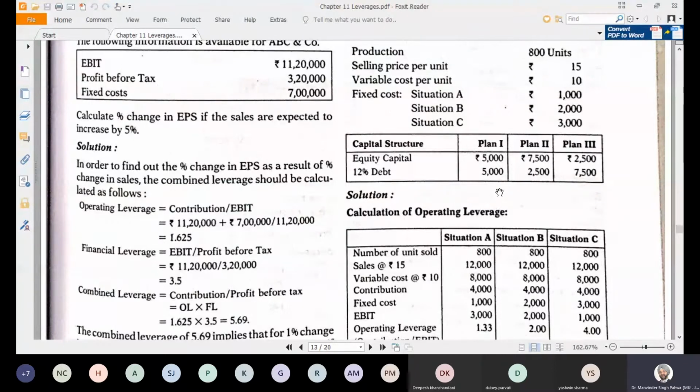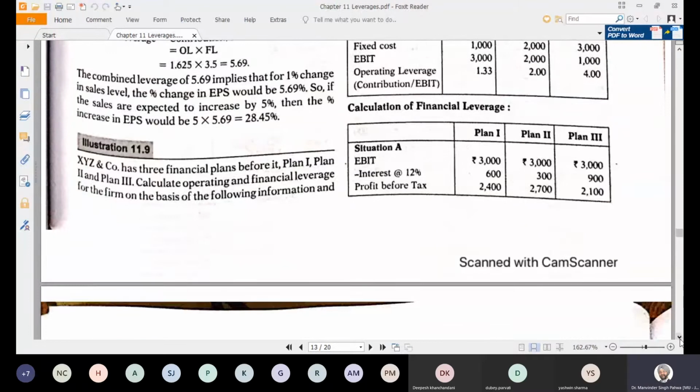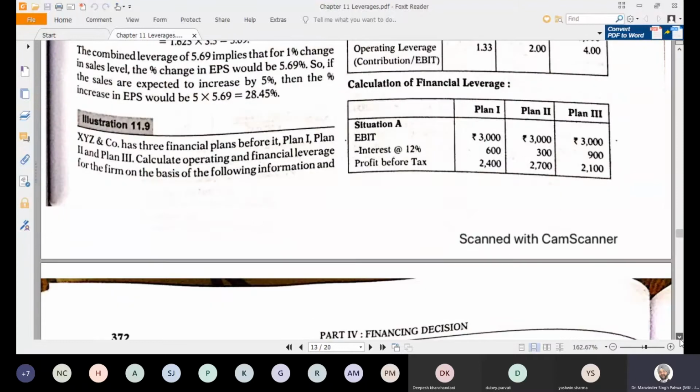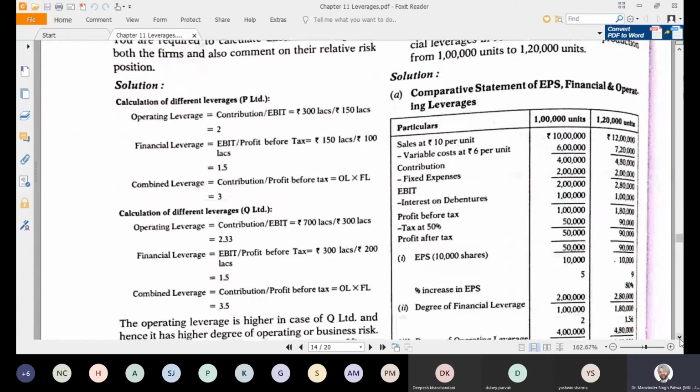Now this total capital can be 50% from equity and 50% from debt, and you can have 75% from equity and 25% of debt. And in the third plan, you can have only 25% of equity and very high debt. Now this plan 3 is very risky, but at the same time is beneficial if you are having equal support of sales. Now in this situation, how these plans will work is given, and which plan you should choose as per your risk-taking capacity is to be decided. So these are the things which are to be taken.